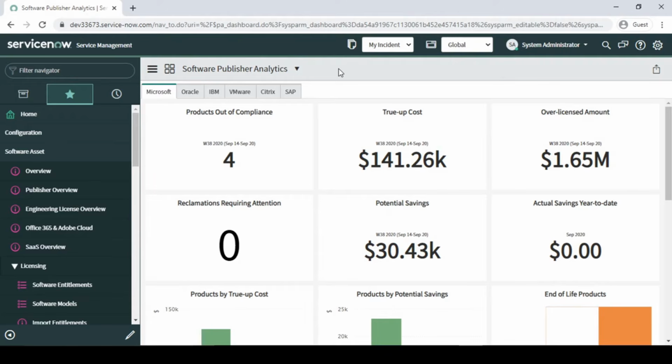In this video I'm going to talk about a little bit of an overview of how SAM professional works, and what out of box things are there from ServiceNow.